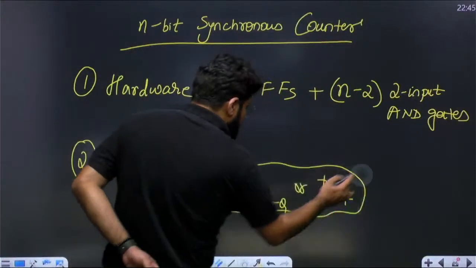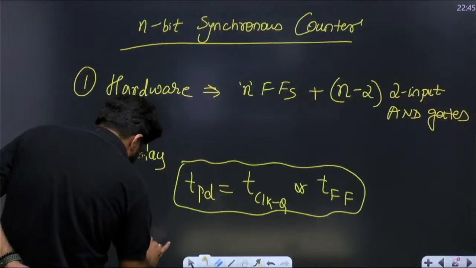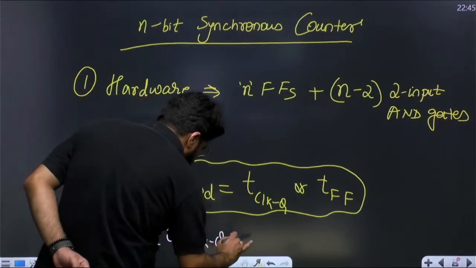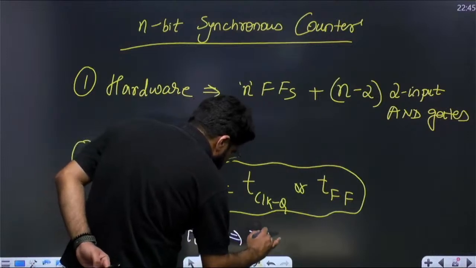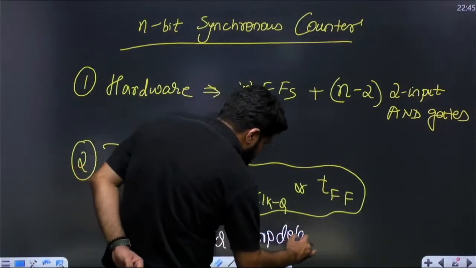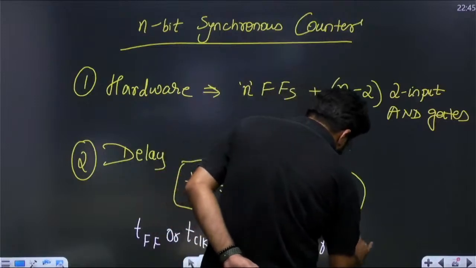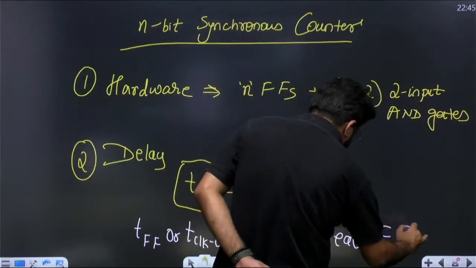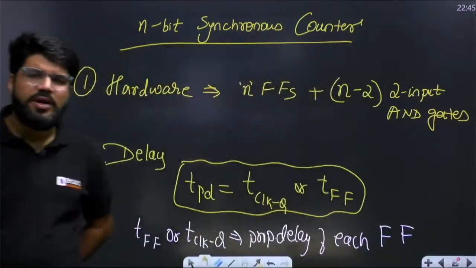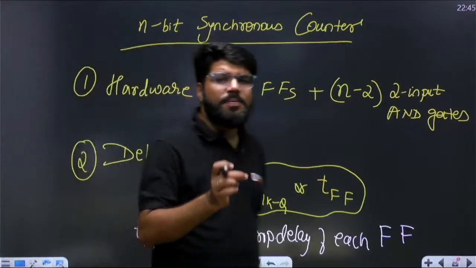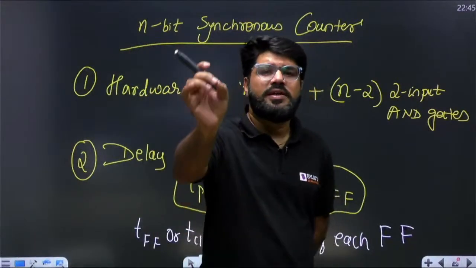So what is T clock to Q? It is the propagation delay of each flip-flop, which is the same. The propagation delay of flip-flops will be assumed as the same. All flip-flops are identical, so the total propagation delay is equal to the propagation delay of a single flip-flop.